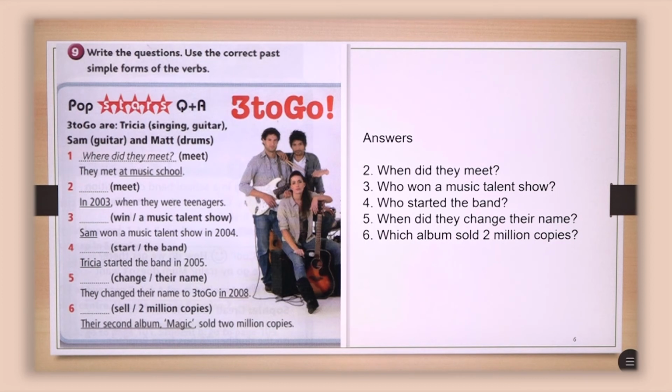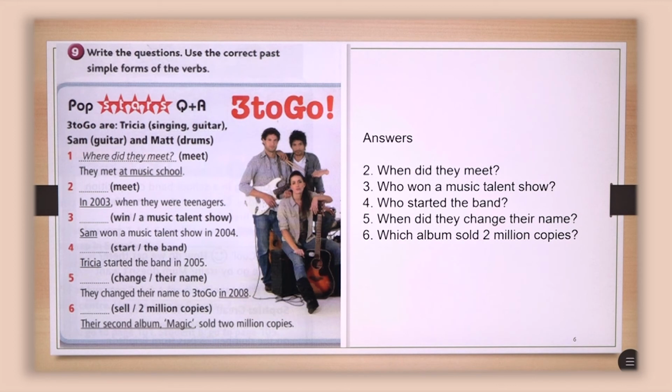Number 4, the answer is Tricia. You see, it's the subject. So we talked about subject and object questions before, and probably you remembered them. So the question is, who started the band? Tricia. Number 5, the answer is, they changed their name to 3 to Go in 2008.